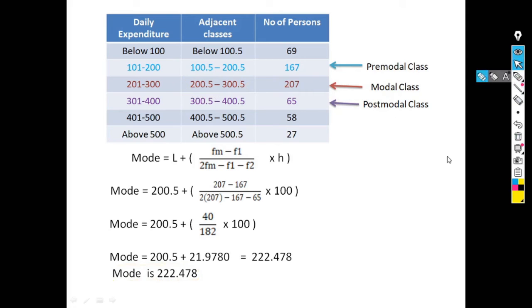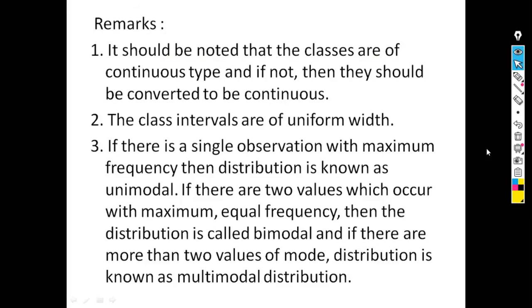In this way we can calculate mode for continuous frequency distribution. There are some remarks. First one is, it should be noted that the classes are of continuous type, and if not, then they should be converted into continuous. So this is our first step. Firstly, you have to check whether the classes are continuous or not. If they are not continuous, then you have to convert them into continuous classes by subtracting 0.5 from the lower limit and adding 0.5 to the upper limit.